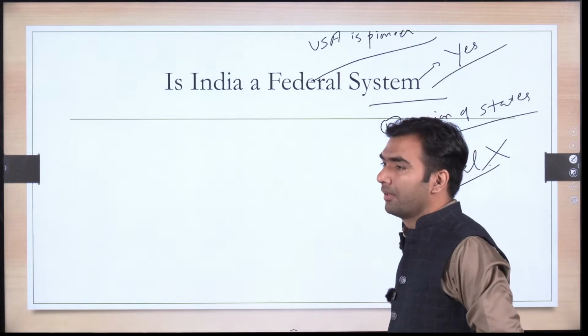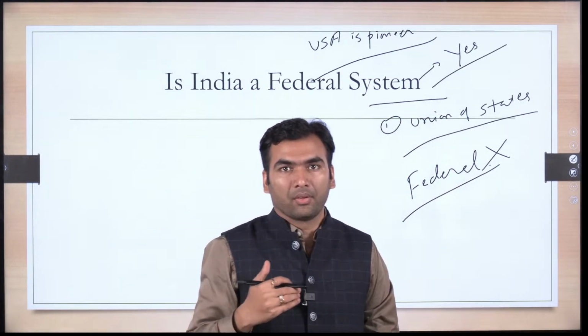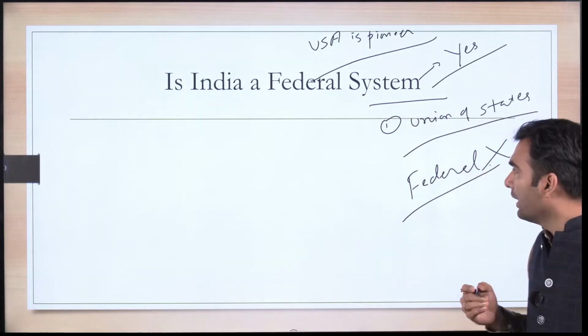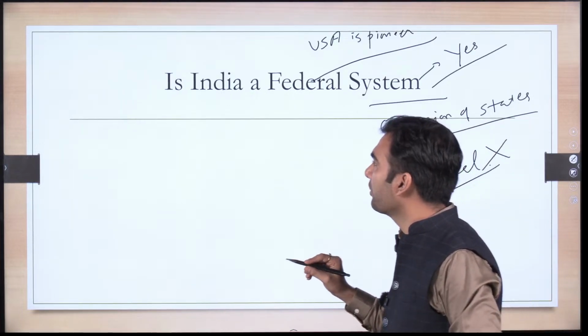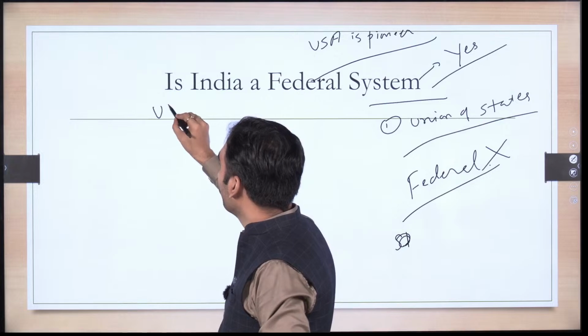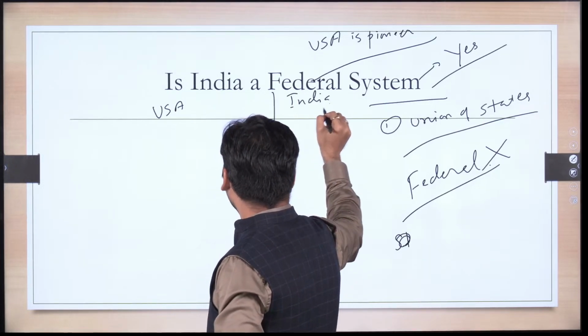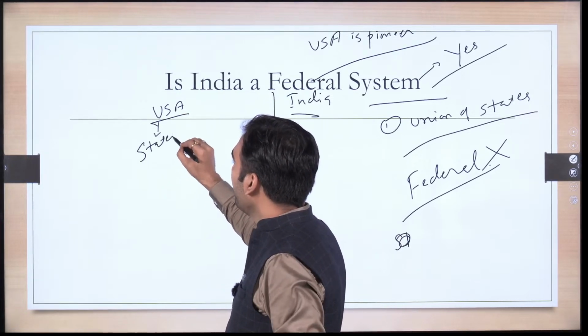United States of America. Okay. See, in USA, what happened is that states were pre-existing. If we have to simply tell you the difference between USA and India: in USA, states were pre-existing.